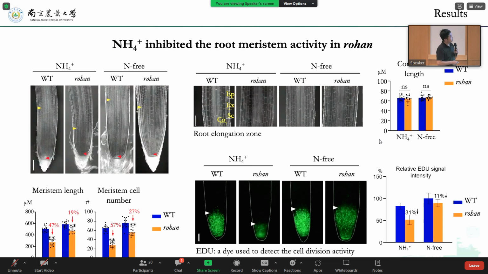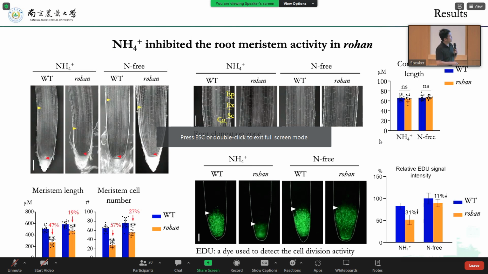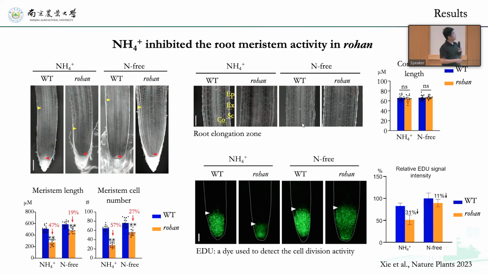While in the root elongation zone, the cell length was not changed. Meanwhile, we used EdU to detect cell division activity. We also found that in a high ammonium condition this mutant has very low cell division activity. So this confirms that the mutant meristem is very sensitive to external ammonium.